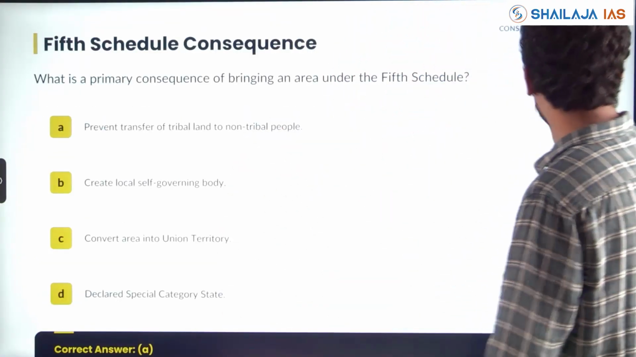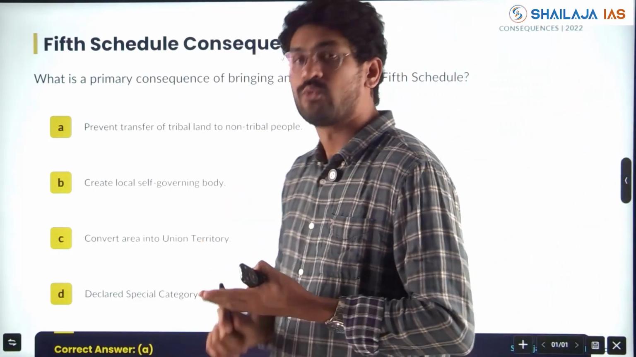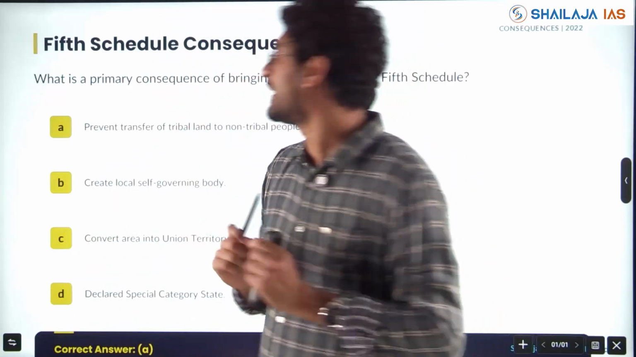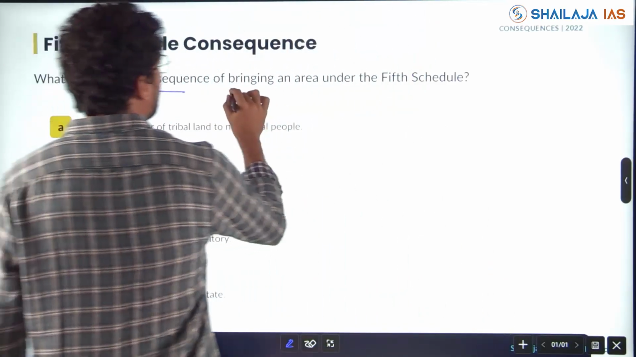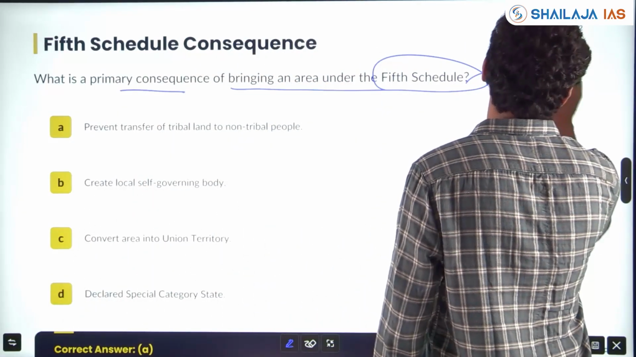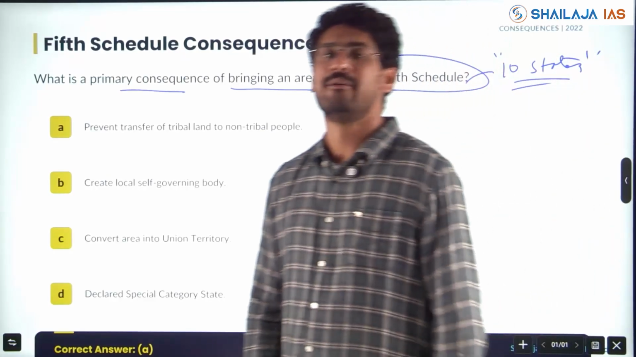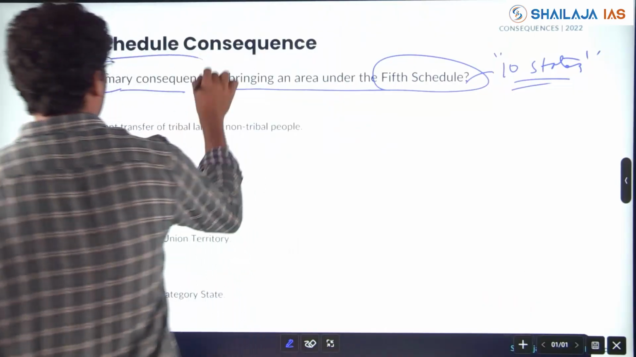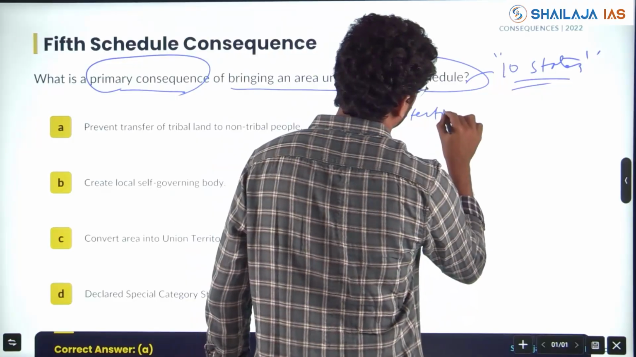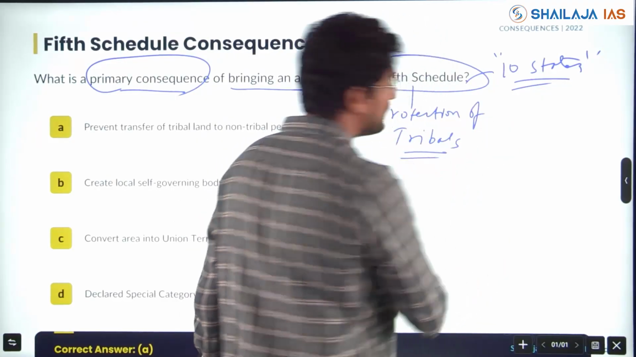Next, again the fifth schedule, asked in 2022. My friends, see, 22 repeated, 23 repeated, 24 repeated, 25 repeated. The fifth schedule and the functionaries around it are very important. What is the primary consequence of bringing an area under the fifth schedule? How many states are there? 10 states are there. In the comment section, name all the 10 states under the fifth schedule. The primary consequence is protection of tribes and their tribal rights.